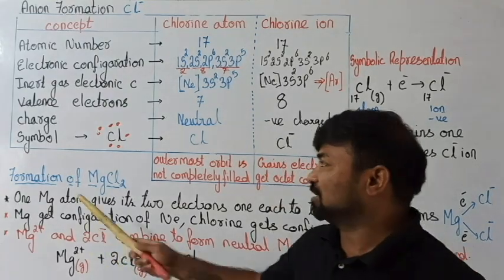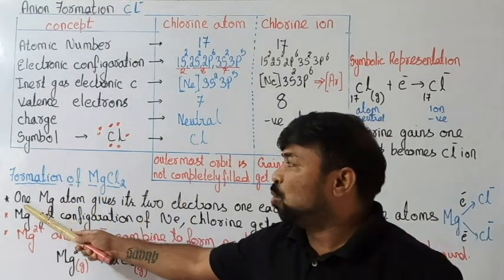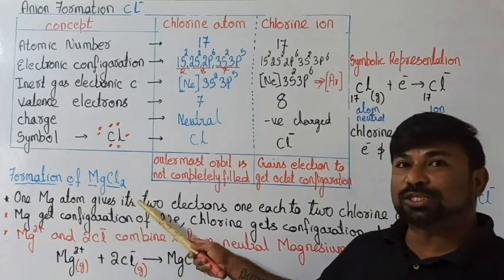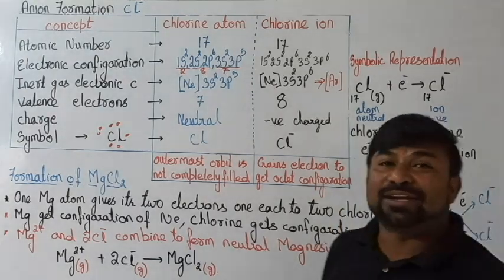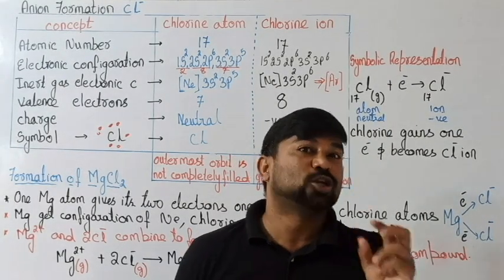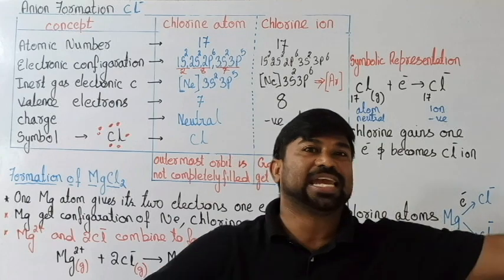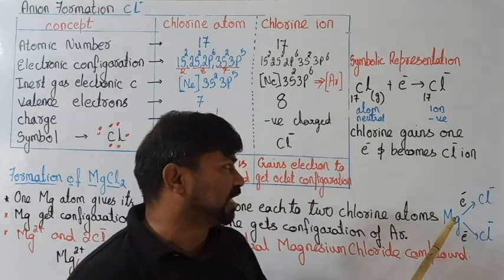So let's go for this one: formation of magnesium chloride. One magnesium atom gives its 2 electrons, 1 each, to 2 chlorine atoms. That's what the representation here shows.